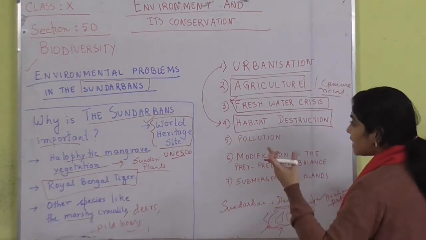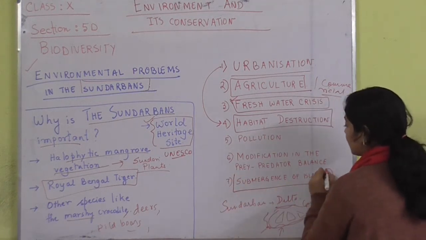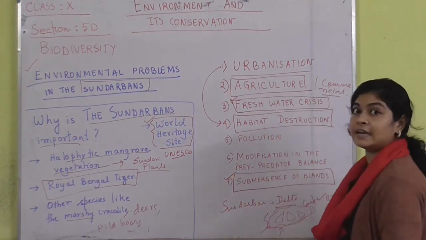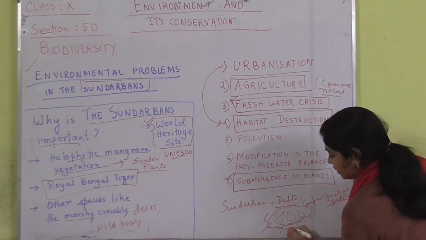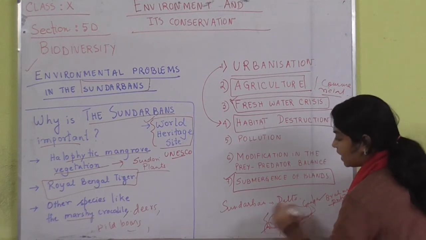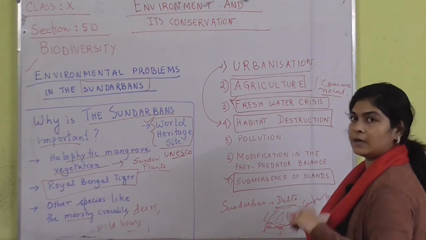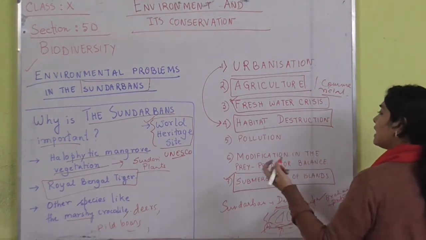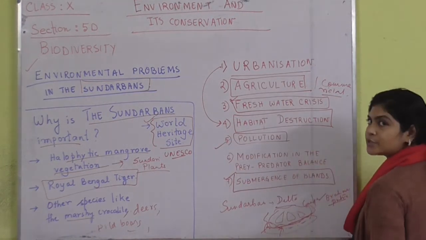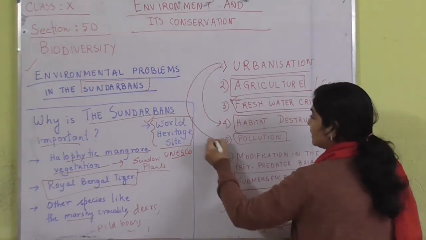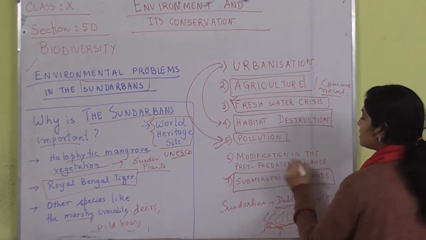Since the sea level is rising, another problem is happening, that is the submergence of different types of islands. The smaller islands which are present near the end of the delta are getting submerged due to the sea level rising of the Bay of Bengal. What else? Pollution, another very important reason. Urbanization will lead to pollution, so again this is indirectly affecting this. Then what else? Modification in the prey predator balance.